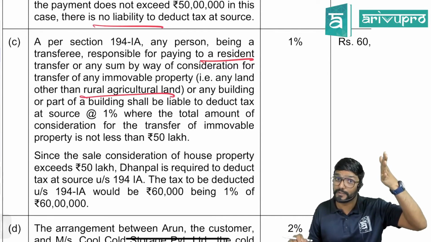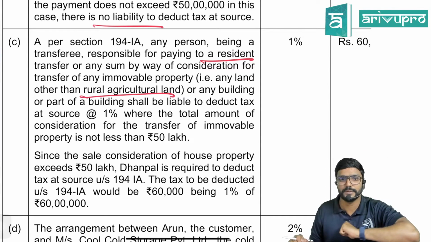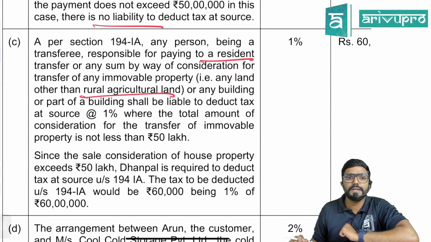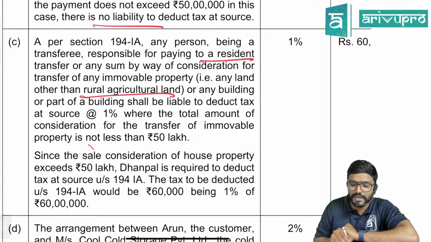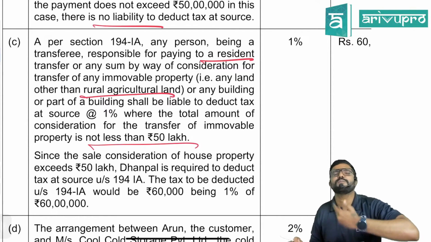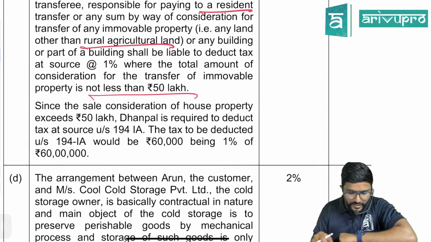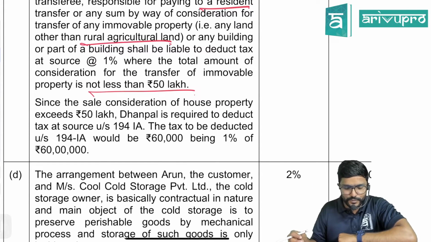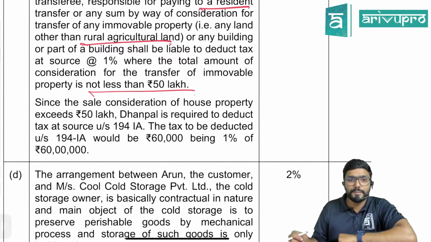Even though sale value is more than 50 lakhs, still TDS won't be applicable. Okay. Or any building or part of the building shall be liable to deduct tax at source at 1%, where the total amount of consideration for the transfer of immobile property is not less than 50 lakh or more than 50 lakh. Since the sale consideration of the house property exceeds 50 lakh, Danpal is required to deduct tax at source under section 194IA.